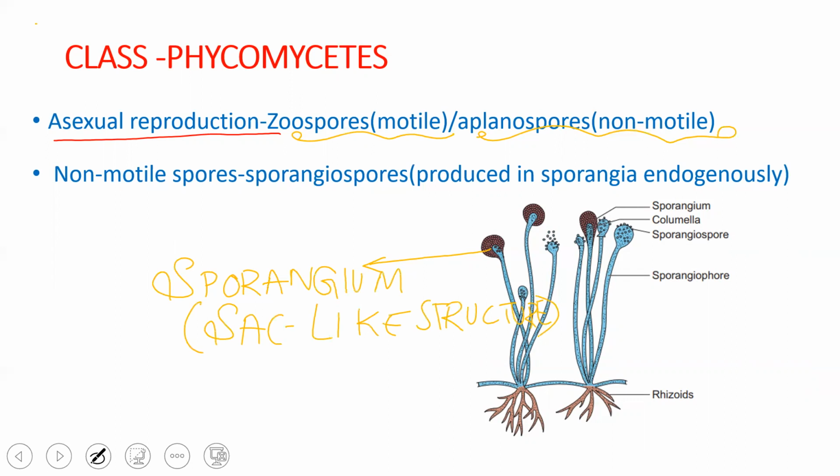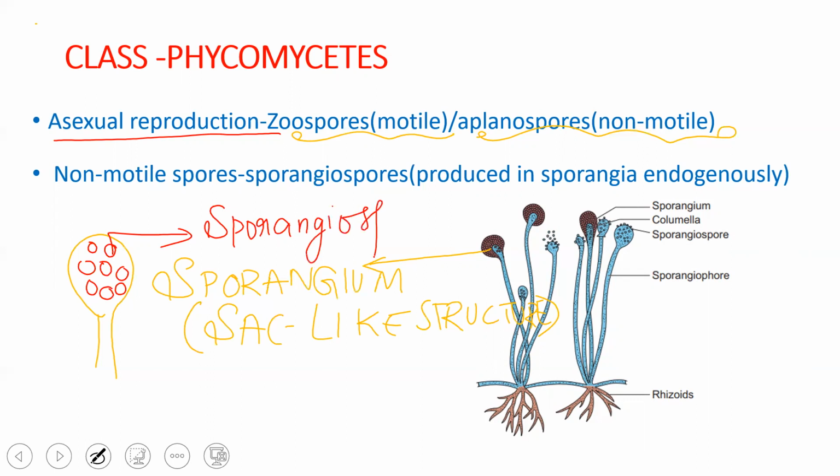So the spores are present inside each sac. If this is a sac, the spores are produced inside, and these spores which are produced inside are called sporangiospores. The spores present inside the sporangium are called sporangiospores.